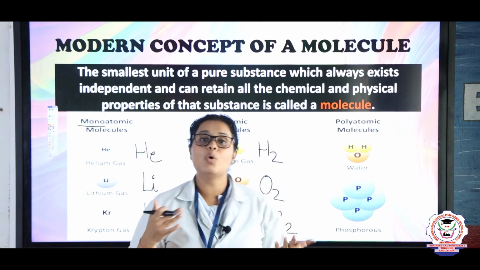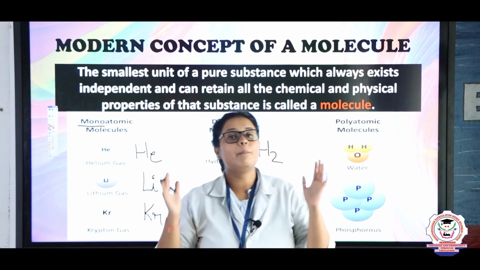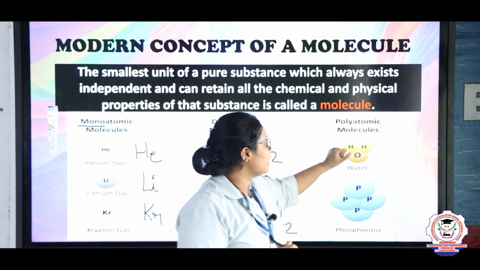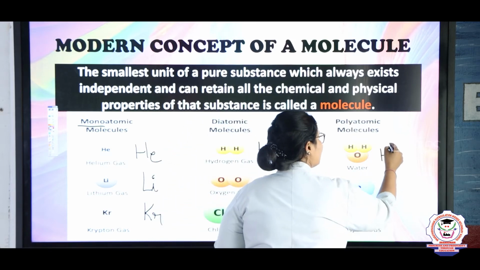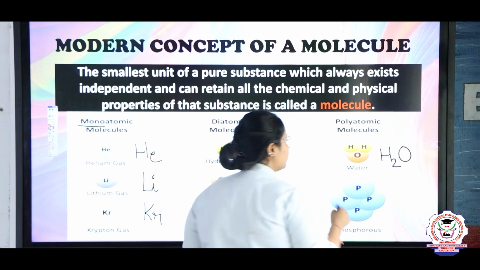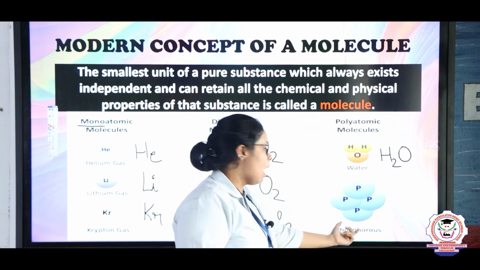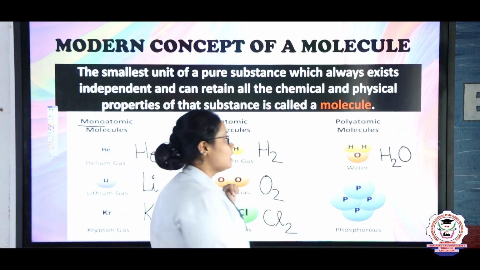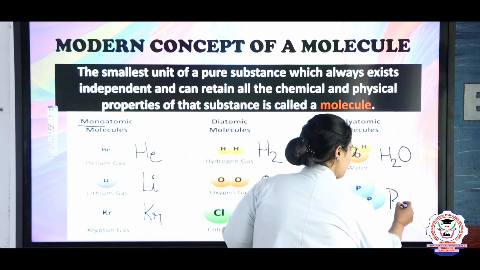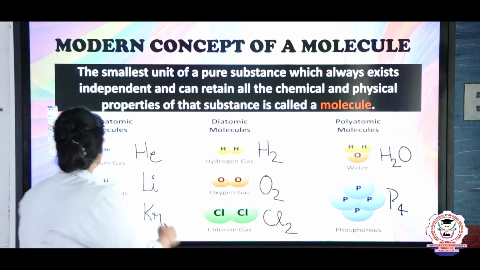Same way, now let's come to the polyatomic. Poly means more than two, okay? So molecules with more than two atoms are known as polyatomic molecules. So here it is H2O. H2O is a polyatomic molecule because it has two hydrogen and one oxygen. Same way, phosphorus, it has four phosphorus atoms. So that is why it is written as P4, and it is a polyatomic molecule, right?